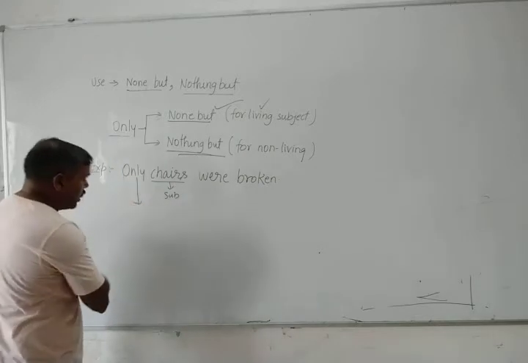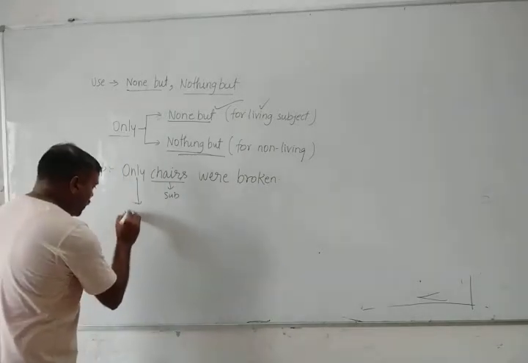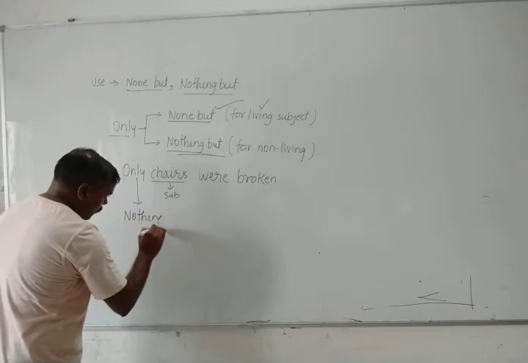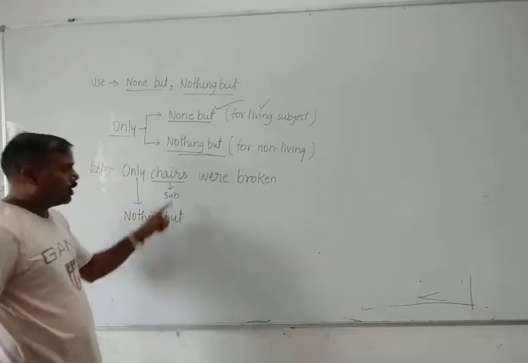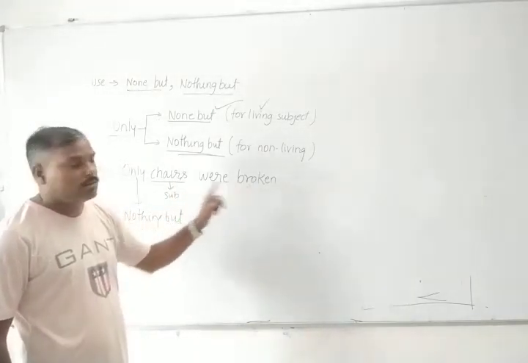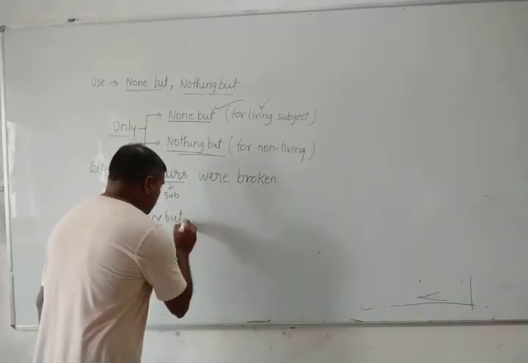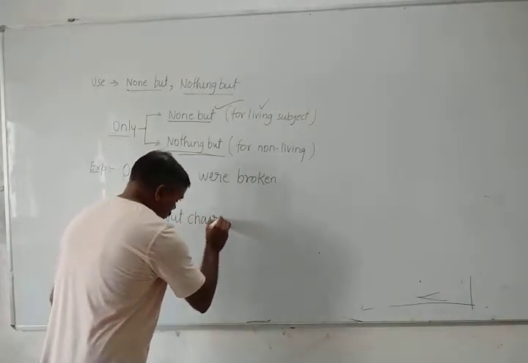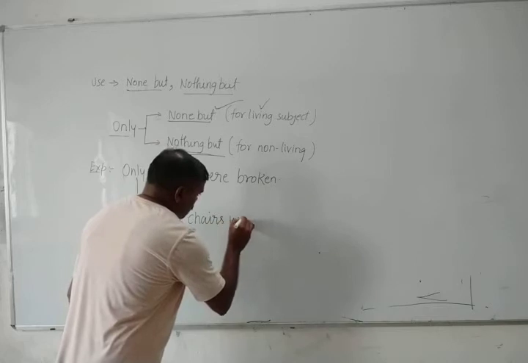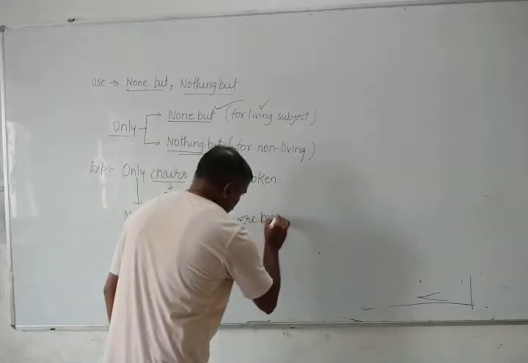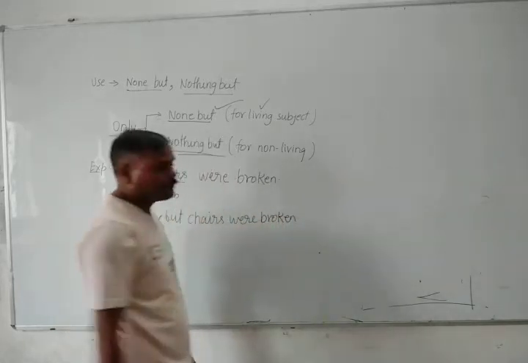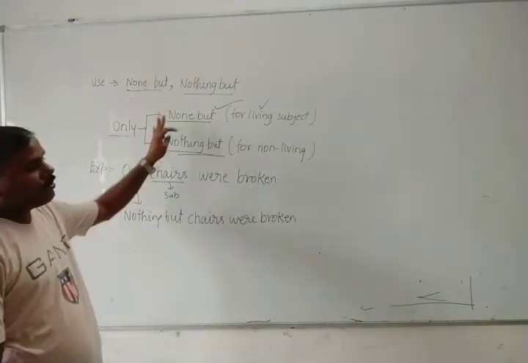Now, chairs were broken. Nothing but chairs were broken. Okay, students, I think it's very simple.